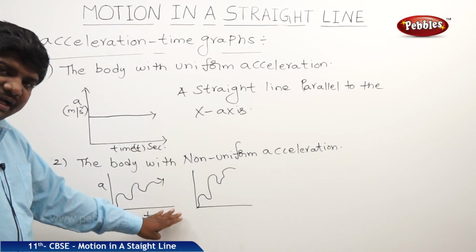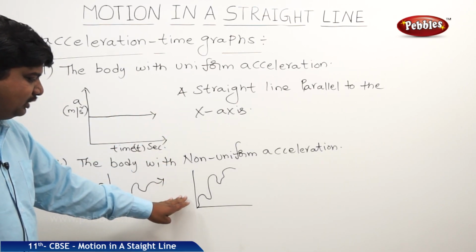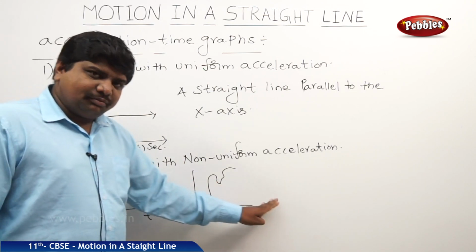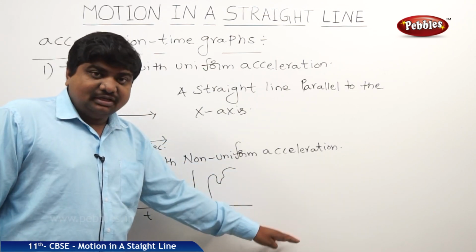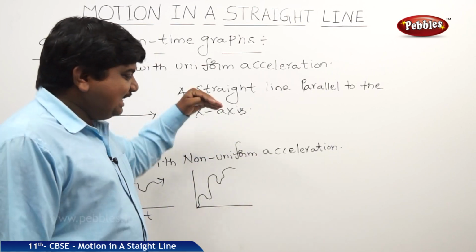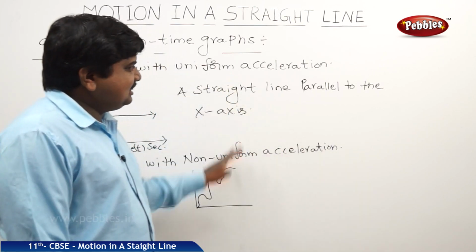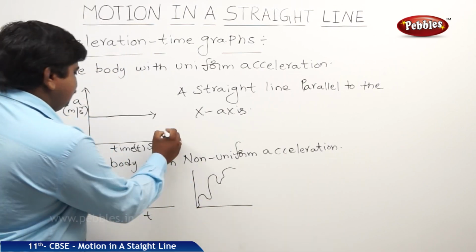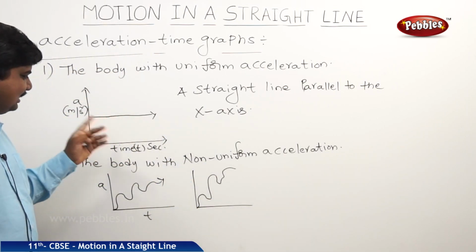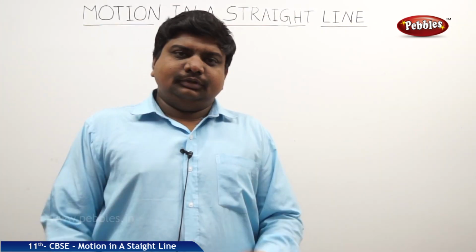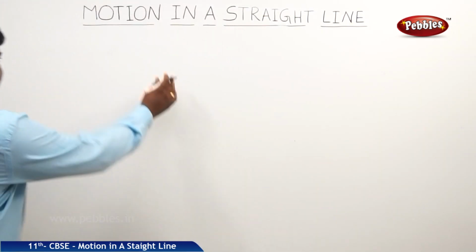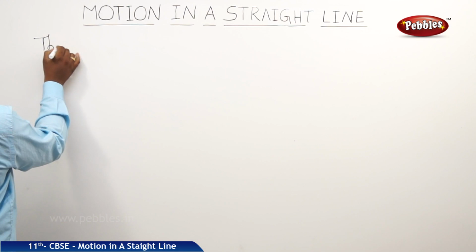So these are the graphs which help to demonstrate the nature of the object, whether it is at rest or in motion, and whether the motion is uniform or non-uniform. Like this, we can understand the graphs with the help of units and their usual meanings. The next point is the kinematic equations of motion.